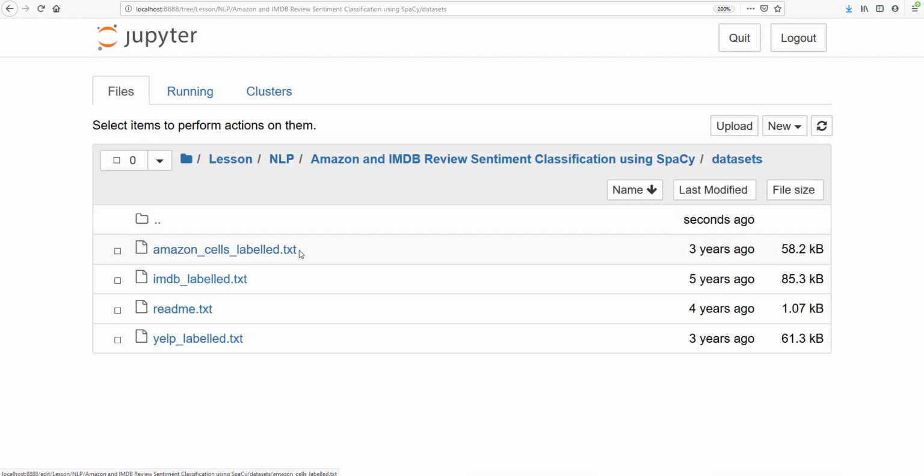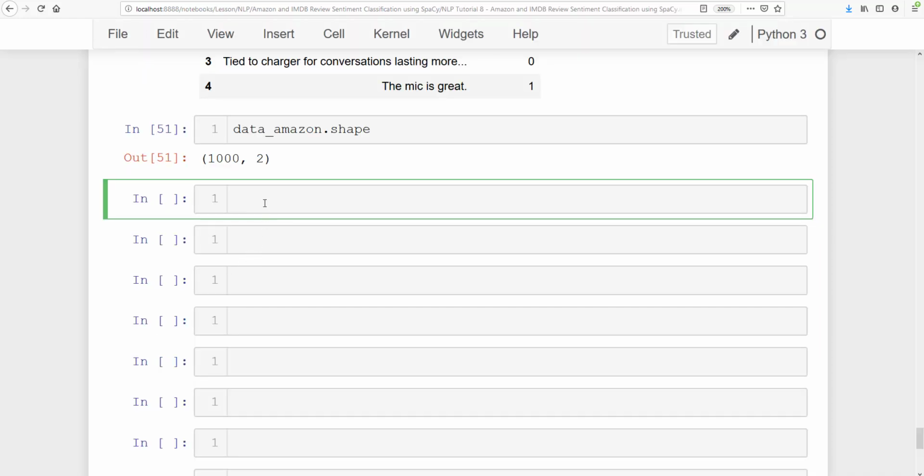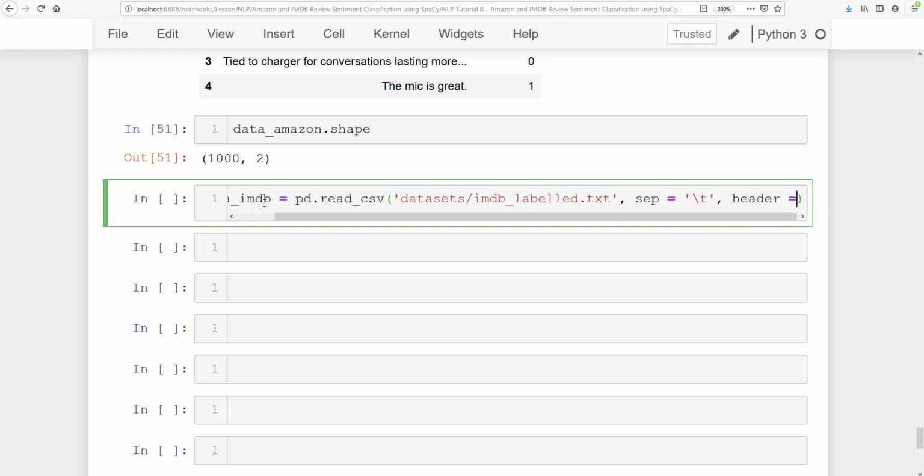Now similarly we are going to read the data from IMDB. We have read from Amazon sales labelled, and let's go ahead and read the IMDB labelled dot txt. For that, data_imdb is equal to pd dot read_csv, and then here we have datasets, then imdb labelled dot txt. Similarly here we should set the separator with a tab separator and the header should be None.